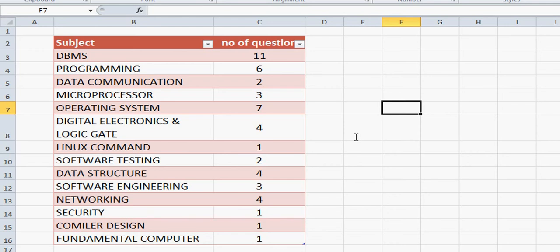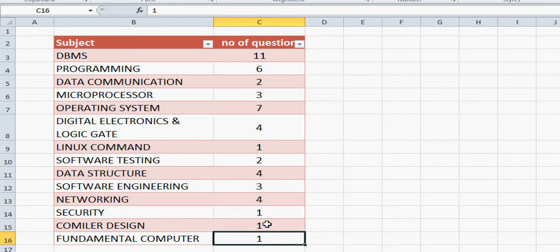One question you will see software testing related, 2 questions data structures related, 4 questions, and data structure is most important also. You may see software engineering related 3 subjects, networking related 4 subjects, security related 1 subject, regarding network security. Compiler design regarding 1 subject, or maybe it will be compiler design and TOC, theory of computation also.